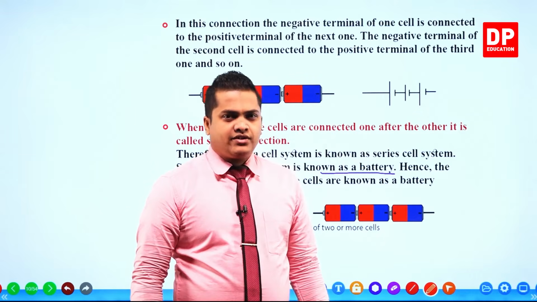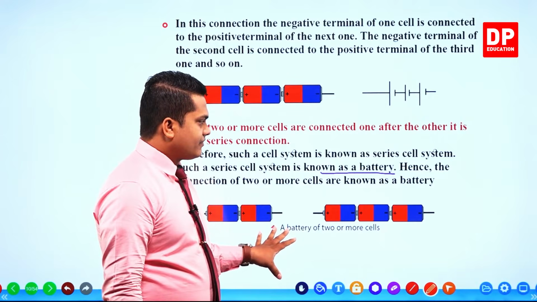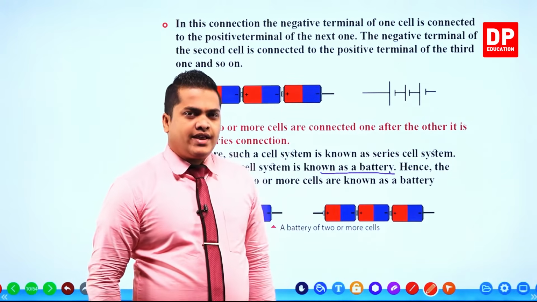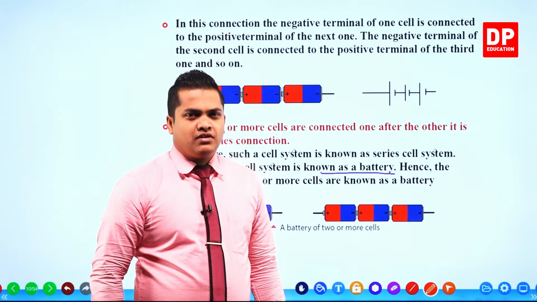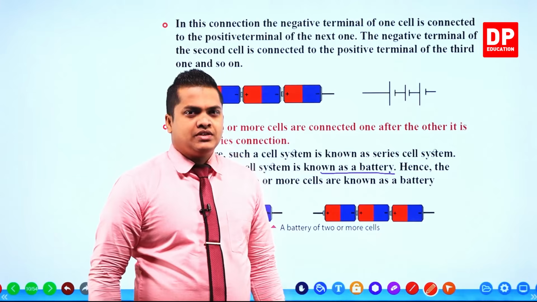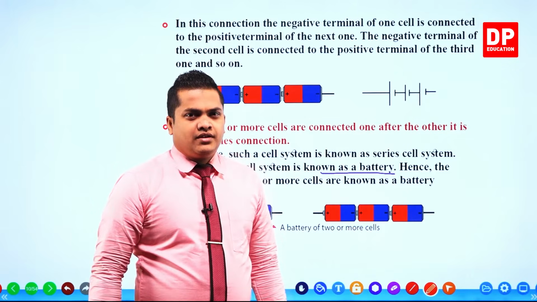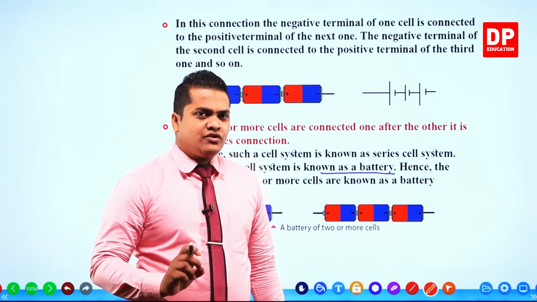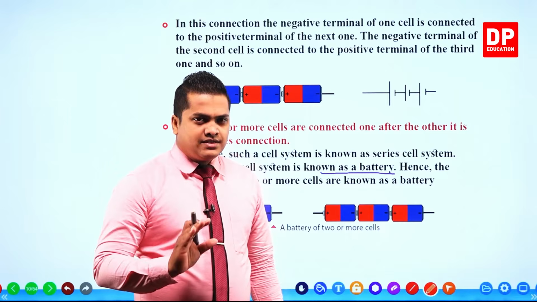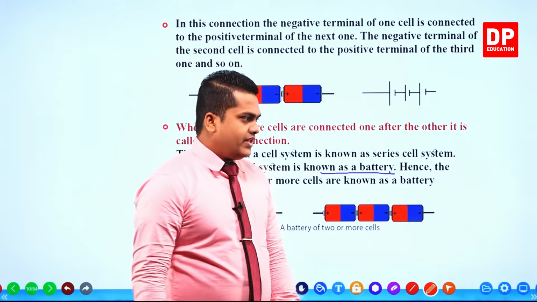So when you connect several dry cells together like this, the system is called a battery. However, in our normal verbal conversations, we use these ones as battery as well, right? But remember, scientifically, the explanation for a battery is a series connection of several dry cells. Okay then.